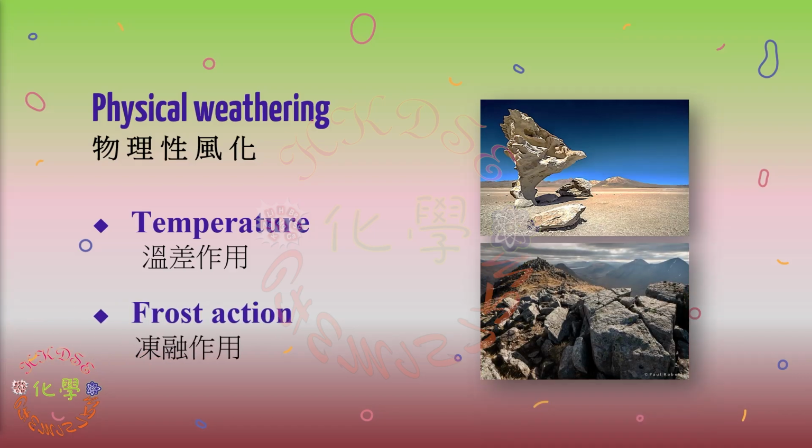For example, frost action. If the rock has cracks, rainwater may accumulate between the cracks in the rock. When the temperature drops to 0 degrees C or below, the water accumulated in the rock solidifies into ice. Due to the expansion of the volume of ice, the cracks in the rock eventually widen. The process of water solidification and ice melting repeats itself, making the structure of the rock fragile and eventually cracking. Cracked rock fragments flow away with wind or rain.